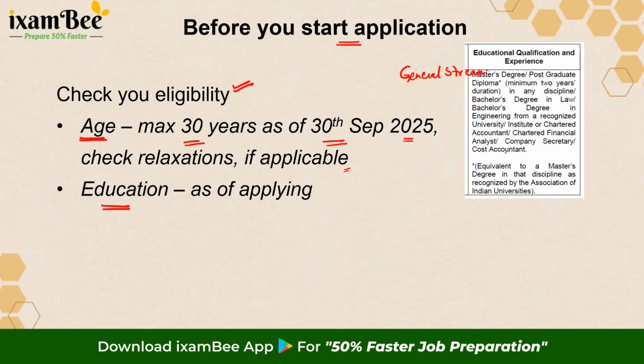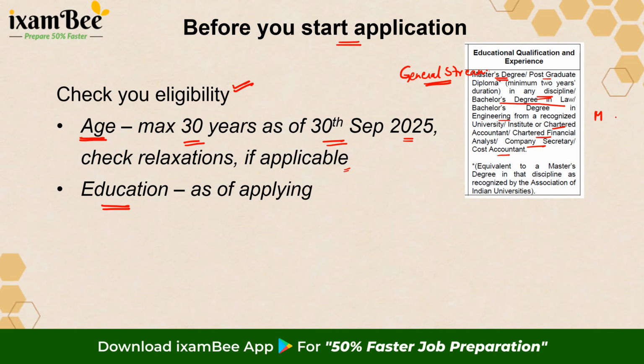For education, for the general stream, the qualification is either you need to have a master's degree or a postgraduate diploma, which is at least of 2 years in any discipline. So master's degree can be in any discipline, right? As I'm talking about the general stream. Or you can have a bachelor's degree in law or a bachelor's degree in engineering. Or you could have professional degrees like chartered accountancy, chartered financial analyst, company secretary, or a cost accountant. So if you have any of these, you will be eligible.